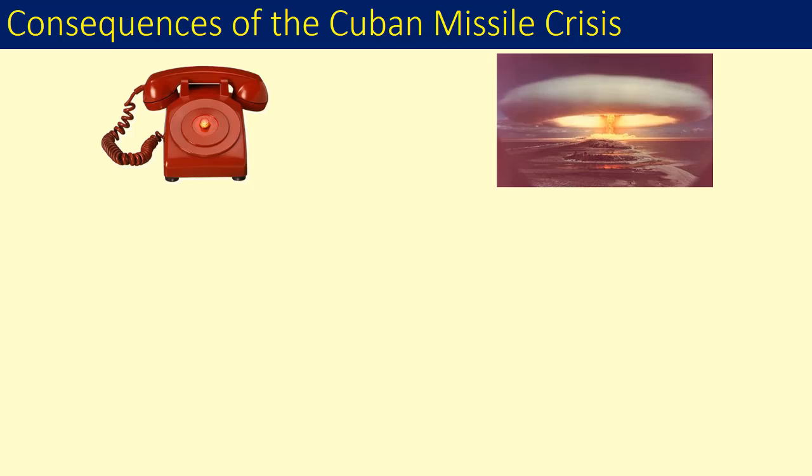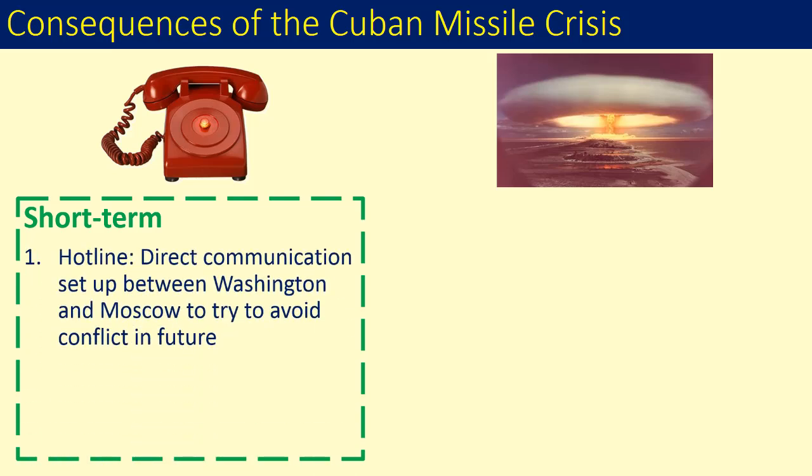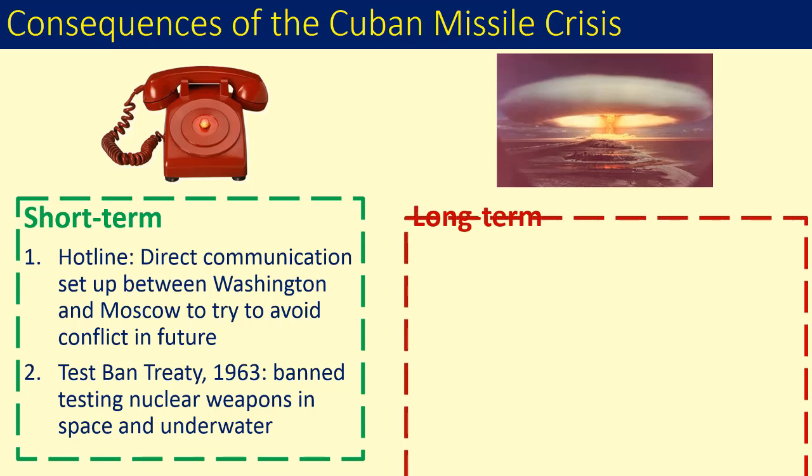And finally, what were the consequences of this world-changing event? The consequences can be divided into short-term and long-term. If you struggle to remember all of these, pick two to focus on. Short-term, direct communication was set up between Washington and Moscow in June 1963. This became known as the Hotline. In August 1963, a test ban treaty was signed by the US, Britain, and the Soviet Union. This banned testing nuclear weapons in space and underwater, and this was an important step in controlling nuclear weapons.